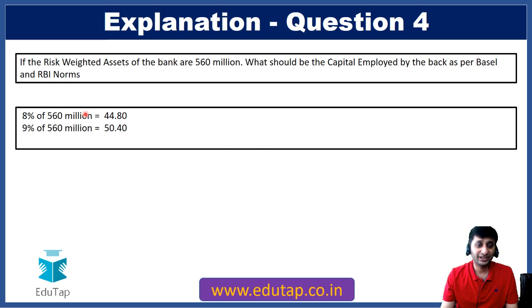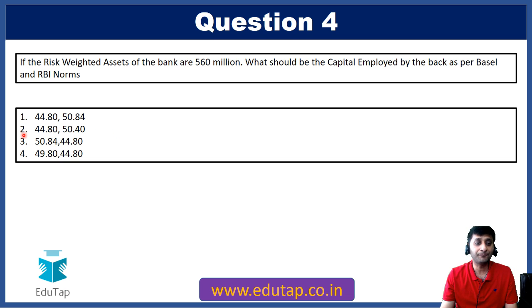So the calculation that we have come out with is 44.80 and 50.40, and in these options, if you see, 44.80 and 50.40 is in option number 2. So this is our answer, and here it's assumed that this is in million because this figure is in million.